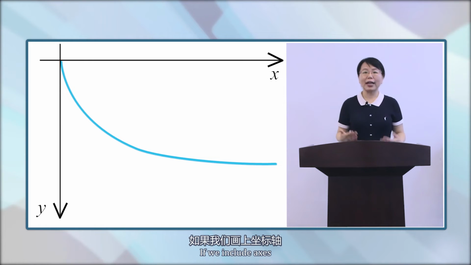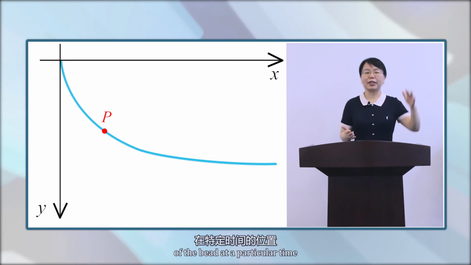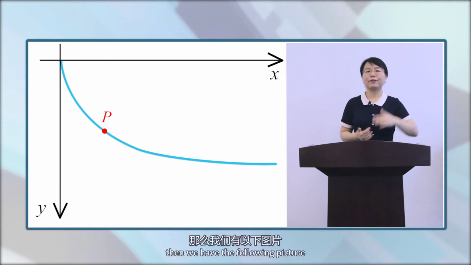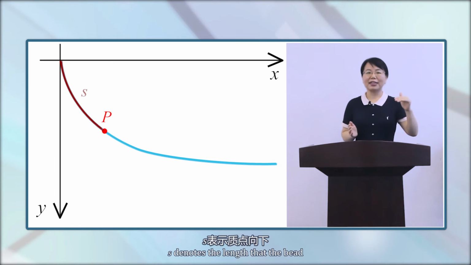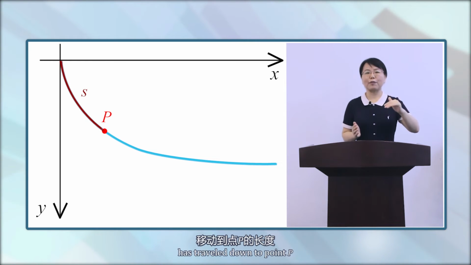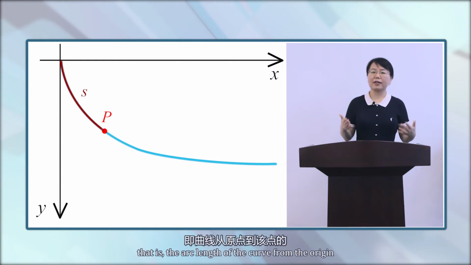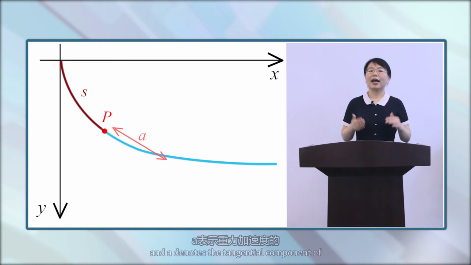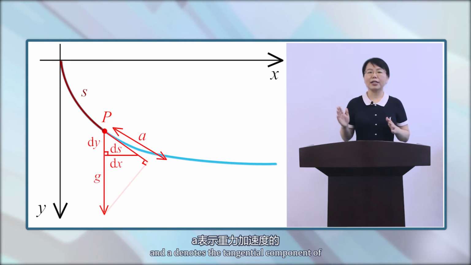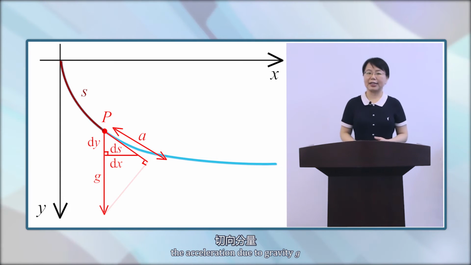If we include the axes and P denotes the position of the bead at a particular time, then we have the following picture. In the picture, s denotes the length that the bead has traveled down to point P, that is, the arc length of the curve from the origin to that point. And a denotes the tangential component of the acceleration due to gravity g.